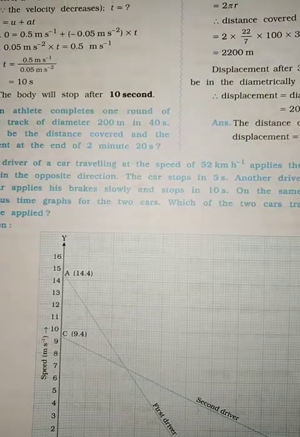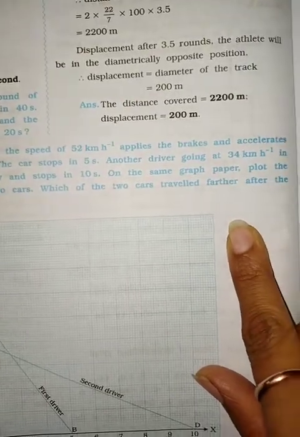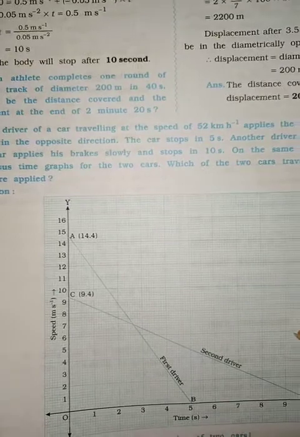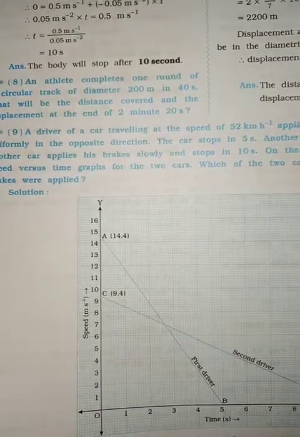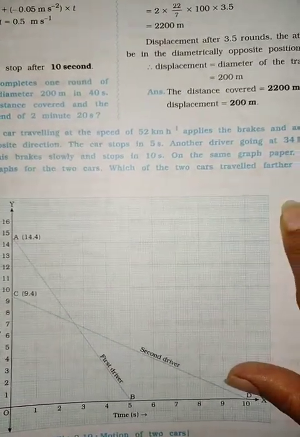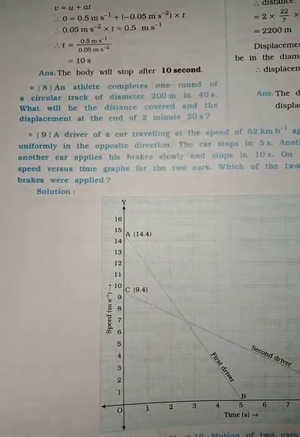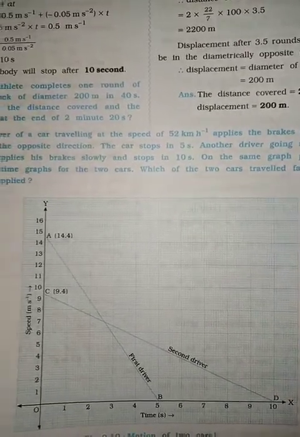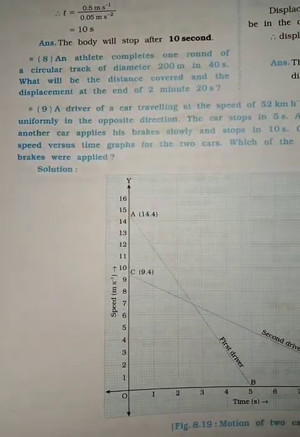A driver of a car travelling at the speed of 52 km per hour applies the brakes and decelerates uniformly. The car stops in 5 seconds. Another driver going at 34 km per hour in another car applies his brakes slowly and stops in 10 seconds. On the same graph, plot the speed versus time graphs for the two cars. Which of the 2 cars travelled farther after the brakes were applied?